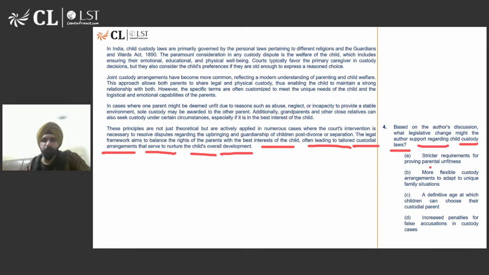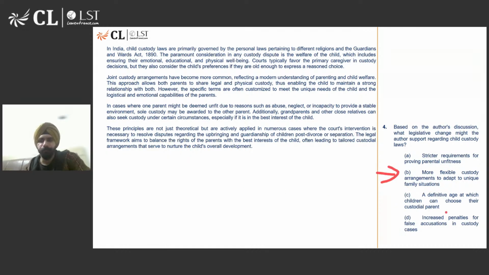Stricter requirements for proving parental unfitness. Maybe more flexible custody arrangements to adapt to unique family situations. See, he is also talking about tailored custodial arrangements to serve the child's overall development. So this is more aligned with the principle, option number B. Definitive age at which child can choose their custodial parent. Not really. Increased penalties for false accusations. He is not talking about that.